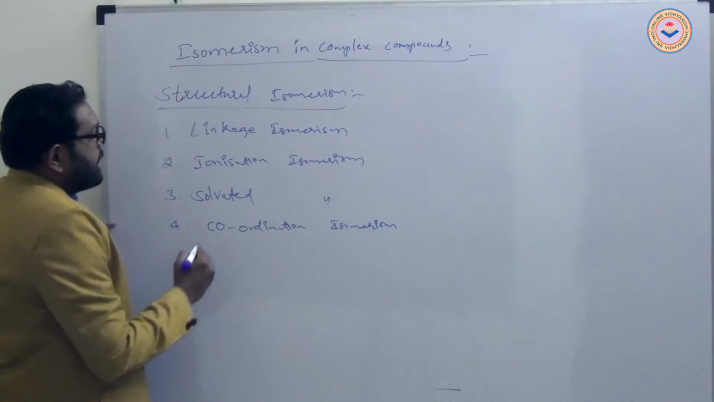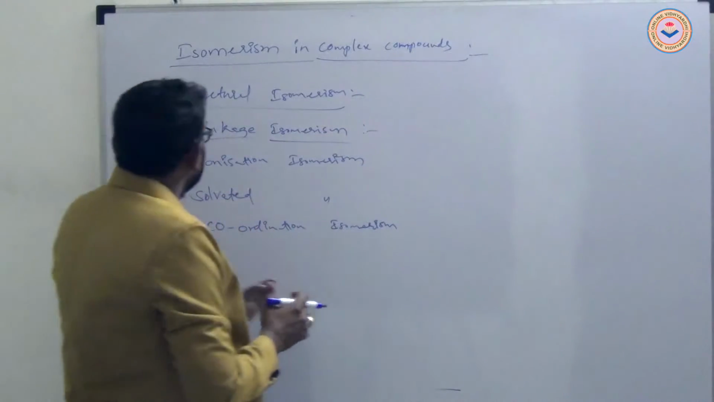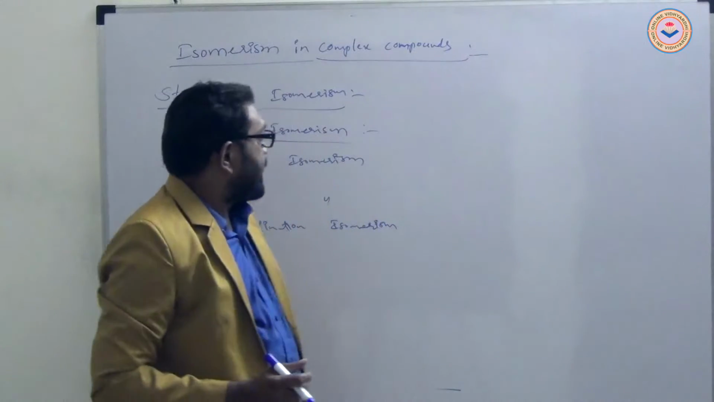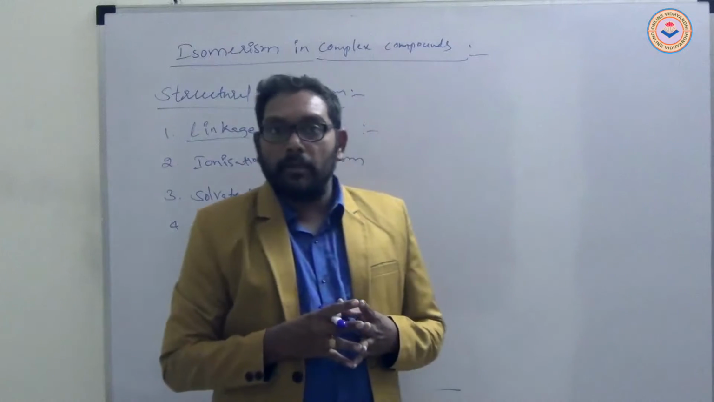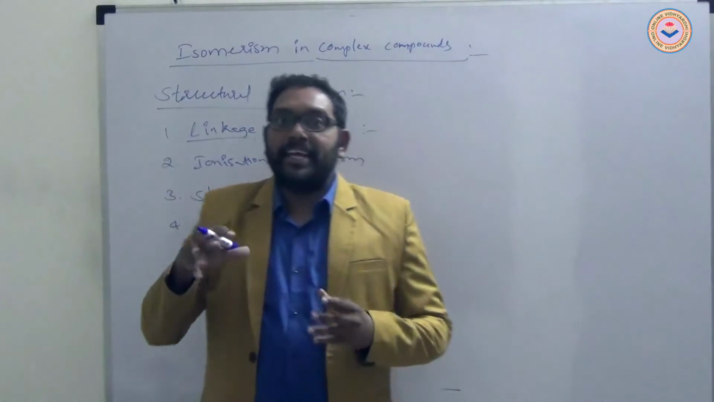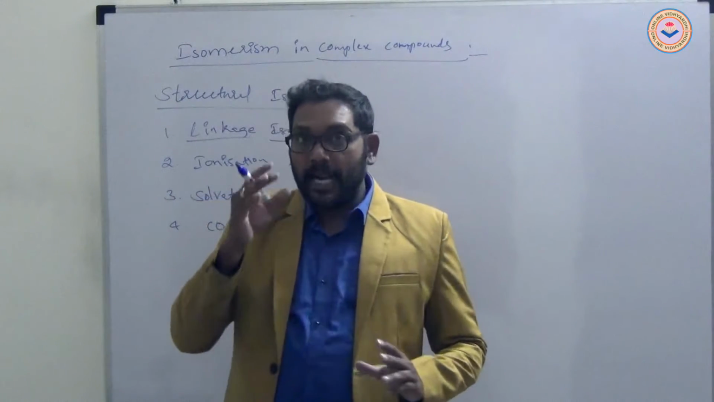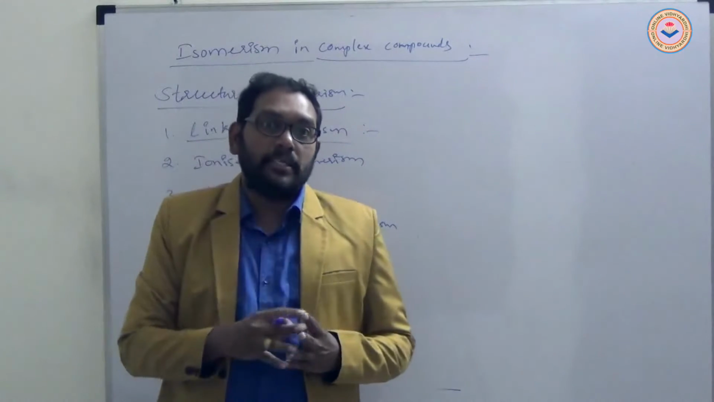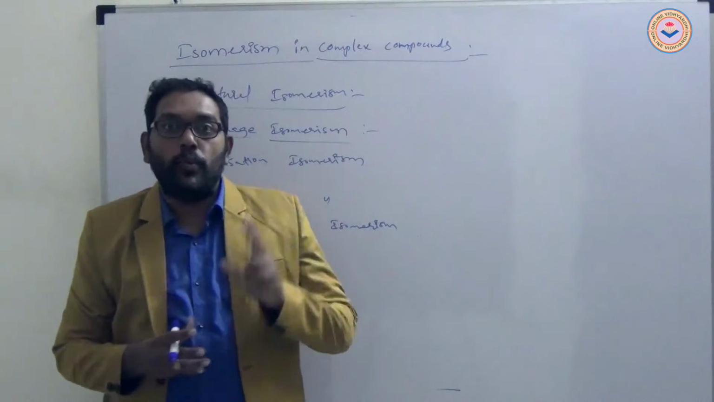First, linkage isomerism. In structural isomerism, the first one is linkage isomerism. Linkage isomerism means the complex compounds having the same molecular formula, but the arrangement of ligands to the metal atom is in two different ways. The ligands contain more than one donor atom, and they are attached to the metal atom in two ways.